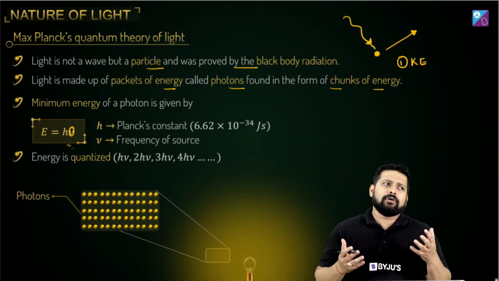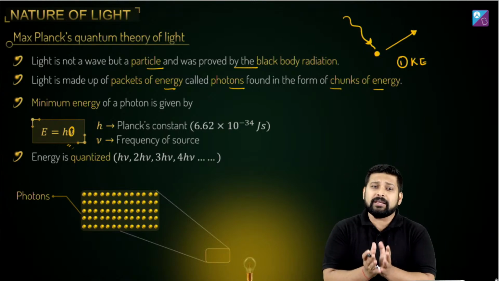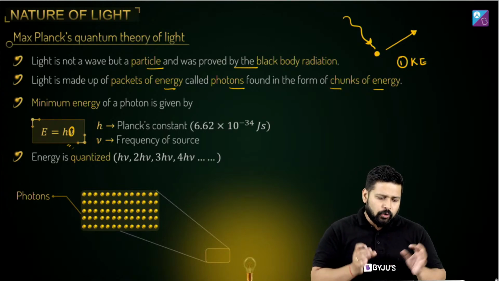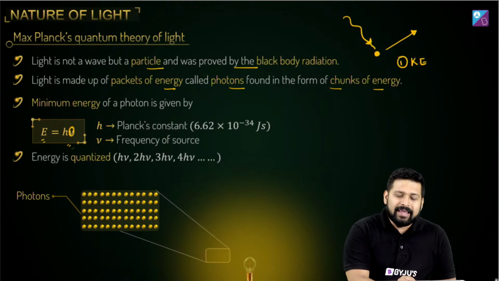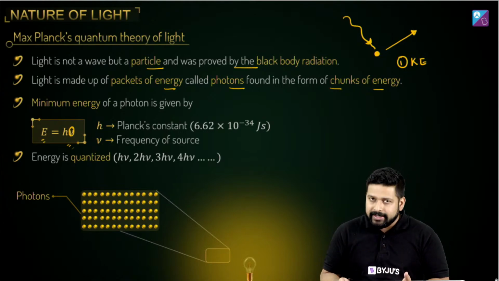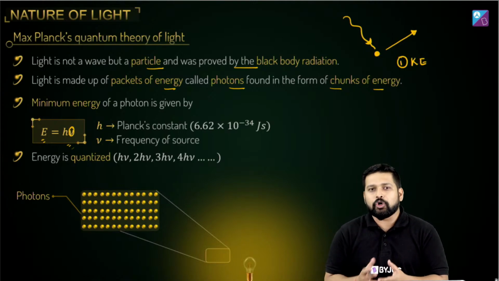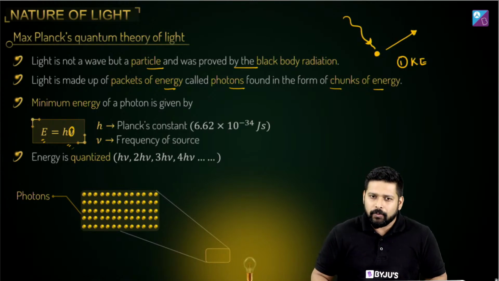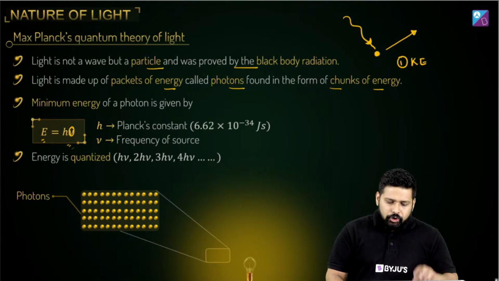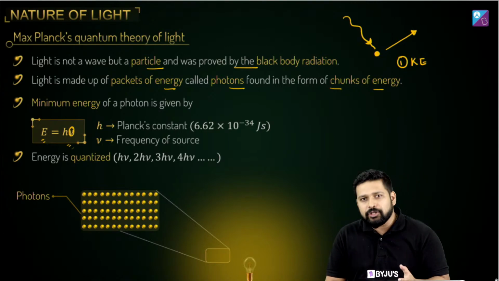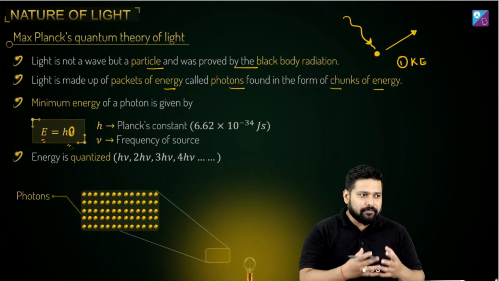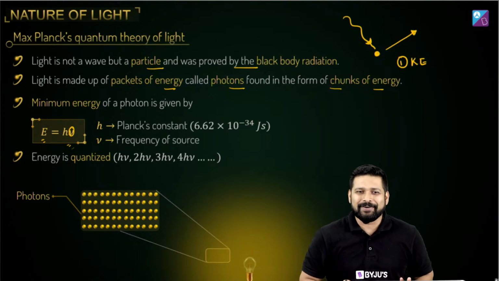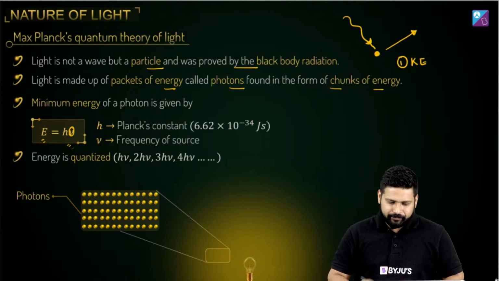that we had that in case of waves, intensity is how we think of the energy associated with a wave, isn't it? So when we talk about a photon, its energy will be given by E is equal to h nu, and energy is quantized, so you cannot have half of a photon. You cannot have 1.5 of a photon. Either it will be 1 photon or 2 photon or 3 photon and like that. All right. So you have to redefine your imagination, and think in this sense that whenever I say the light is incident, you need to imagine that there are certain photons which are incident over there. Got it? Okay. Cool.